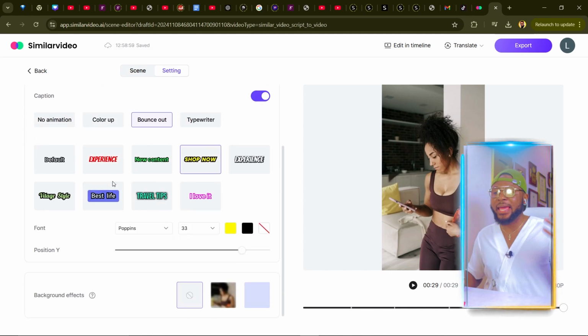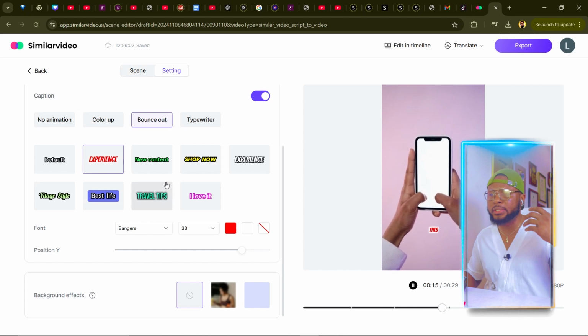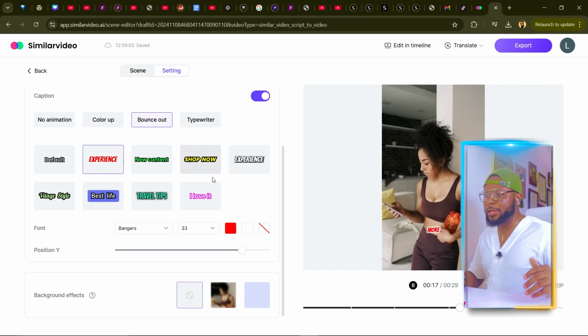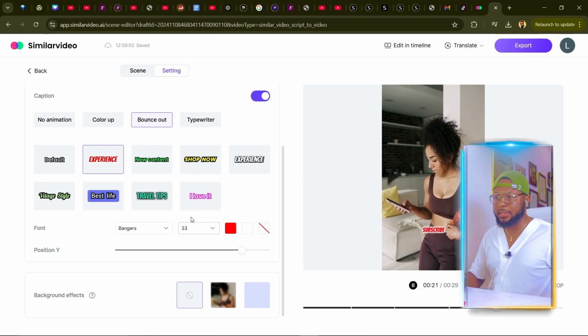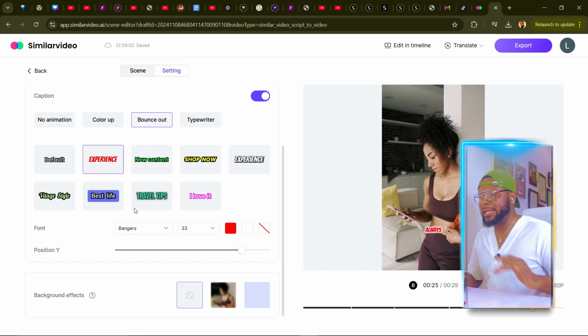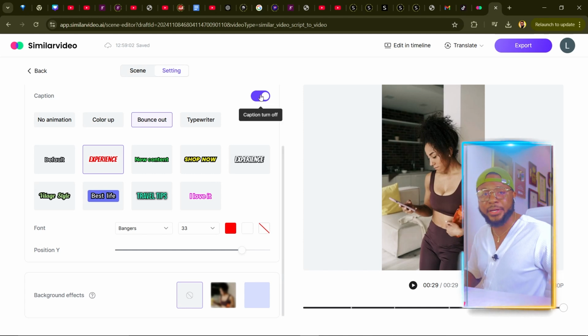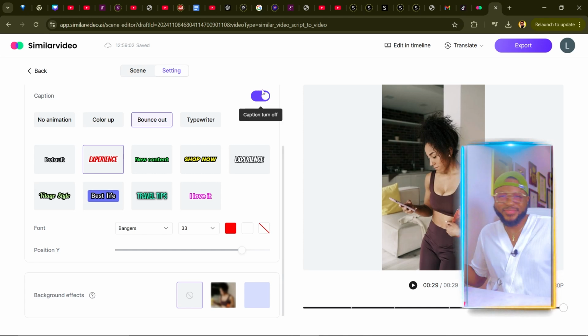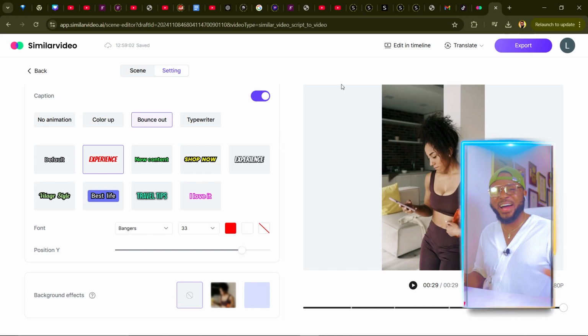And you also can change the font. You can see the font has changed to red. If you want it in yellow, any color that you want, you can also change it. You can also change the colors and retain the font. So we're keeping this font and we're keeping the color because we like the color. And again, if you don't want the caption at all, all you have to do is click here to turn off the caption. But what the heck, we want the caption, so I'm just going to leave it on. So now we're done with the video.